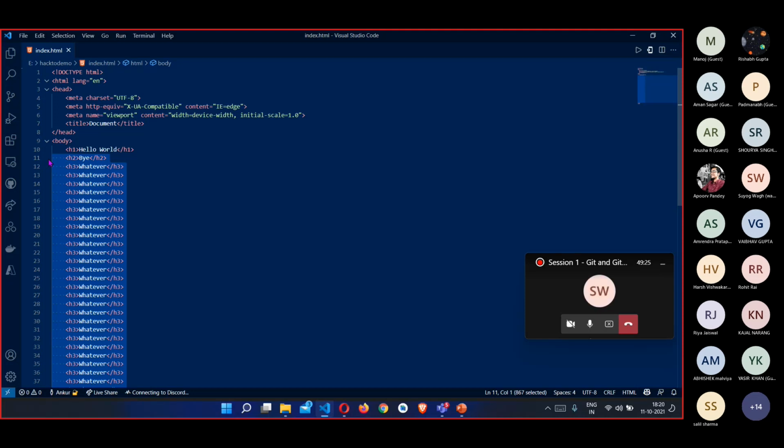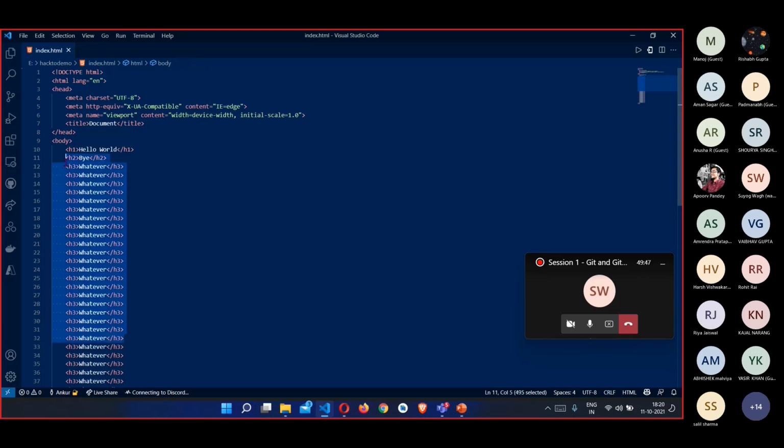It is very important, because one of the features of Git is that I can directly go back to my previous changes. Imagine I just have this hello world program here. I add this in my Git repository. I then make a change with this bye H2 tag here, and then I add this in my Git repository.